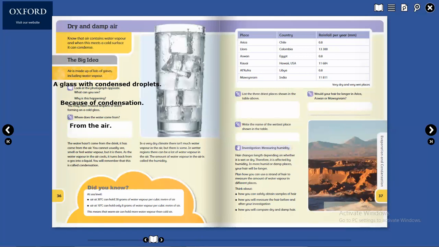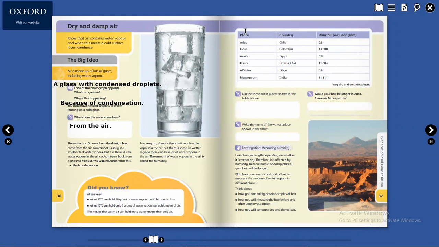So, open page number 37. On page number 37, we have some places, we have country and rainfall per year in millimeters. Like here you can see in Arica, which is in Chile, 0.8 millimeters per year.